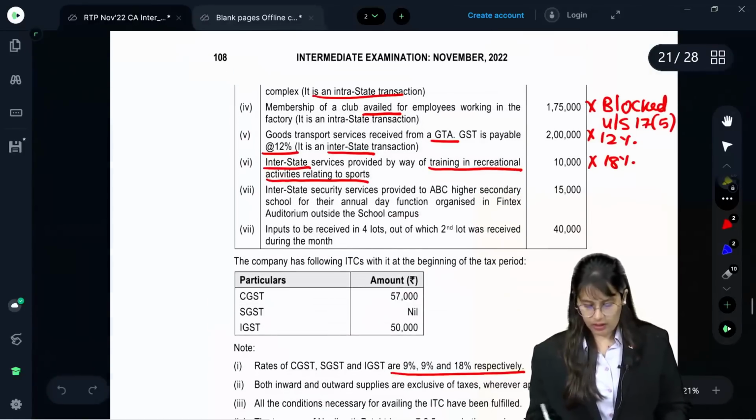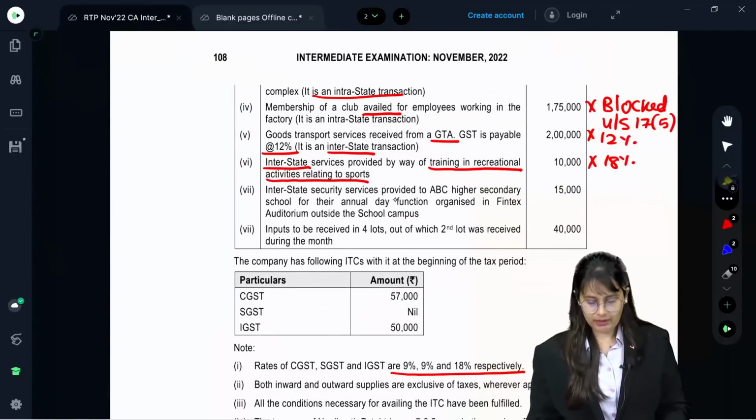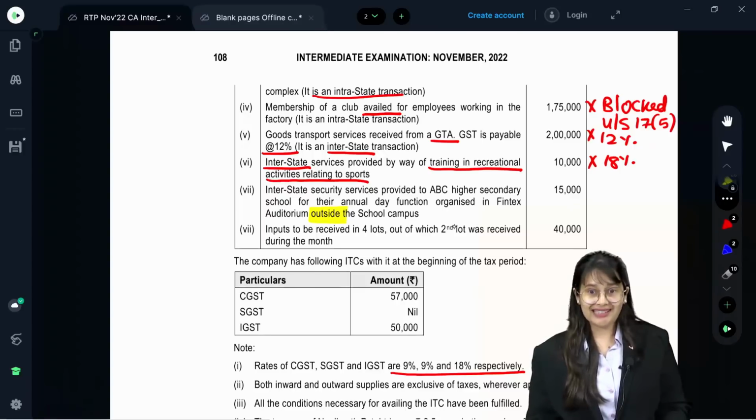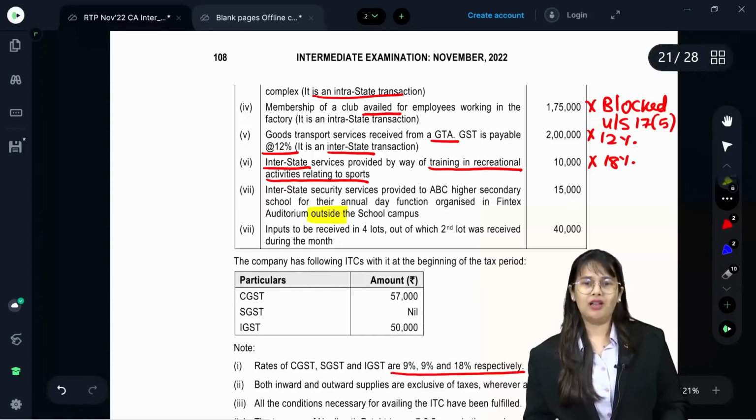Next. Interstate Security Service provided to ABC Higher Secondary School for their annual day function organized in Fintech's auditorium outside the school campus. Actually, this is exempt, but they said outside the school campus.